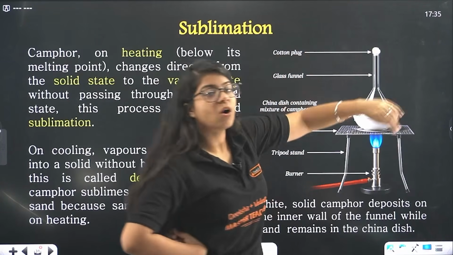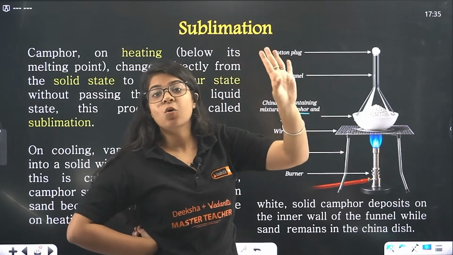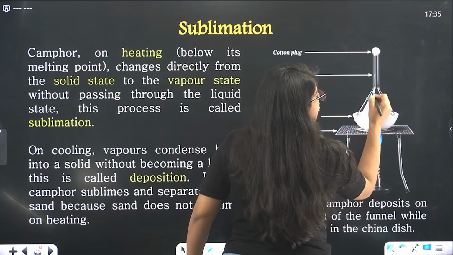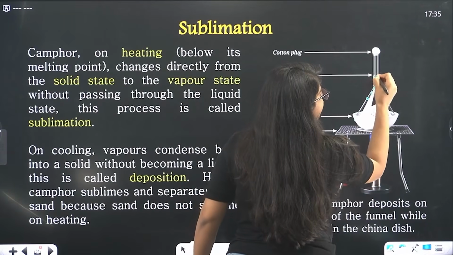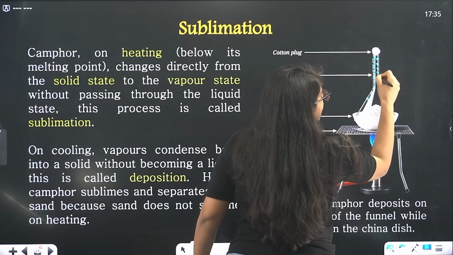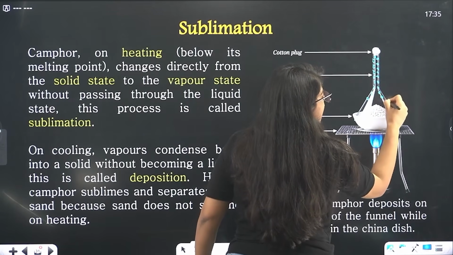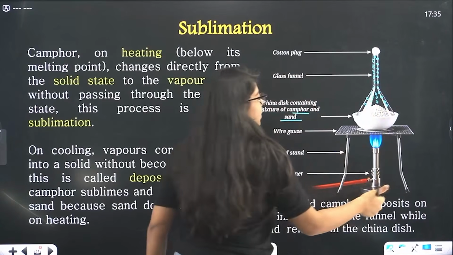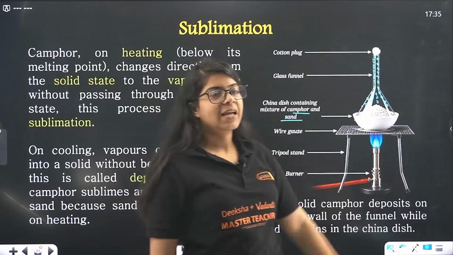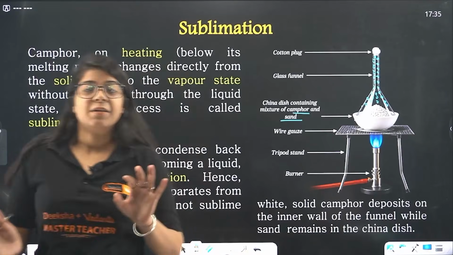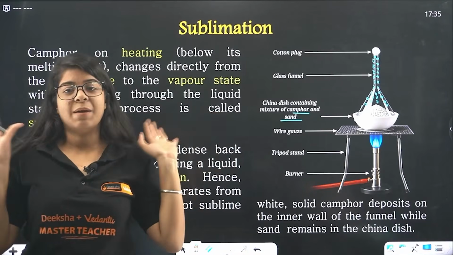I've covered it with a cotton plug, so these vapors can't go out. So what will happen? This camphor will start sticking on the walls of this beaker, and once all the camphor has gotten on the walls of the beaker, we'll turn off the burner and we'll scrape all the camphor from the beaker's walls, and the sand and the camphor are now separated.